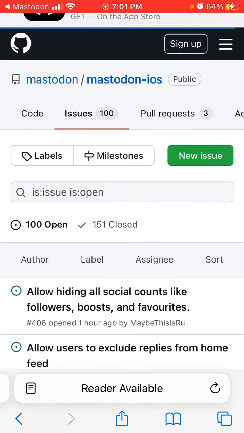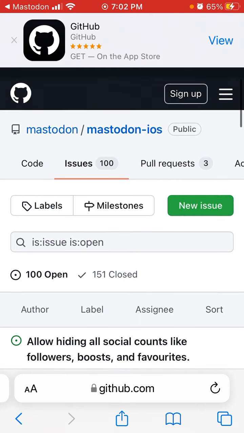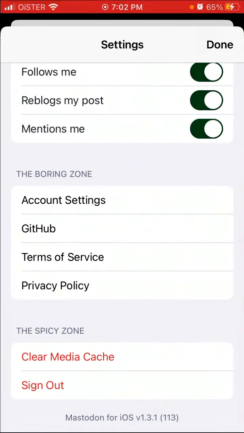Also, if you want to reach out for support or you have some issues with the app, you can just open a new issue here and open a support ticket here. So that's basically what you can do, because there is no option to reach out to support or to moderators in other ways, so I didn't find out how to do that anyway.